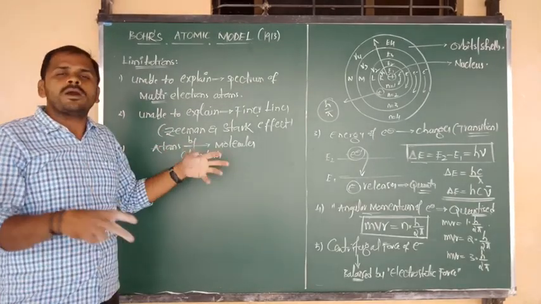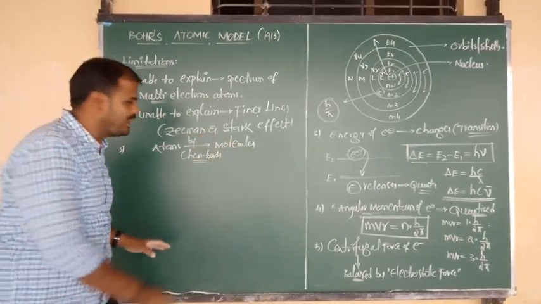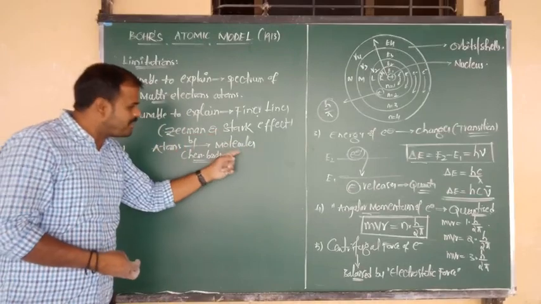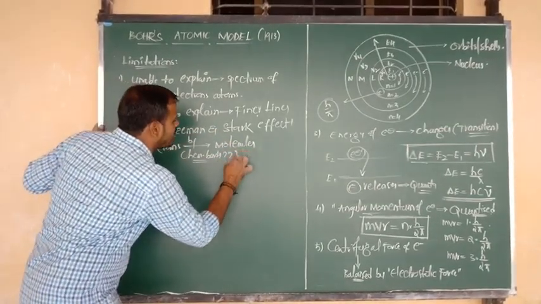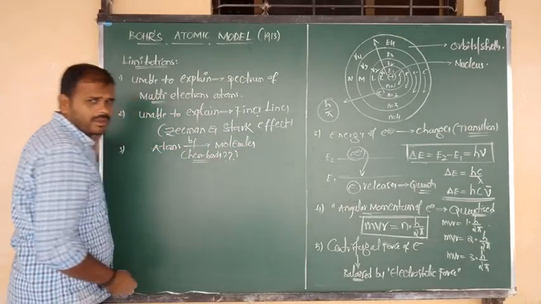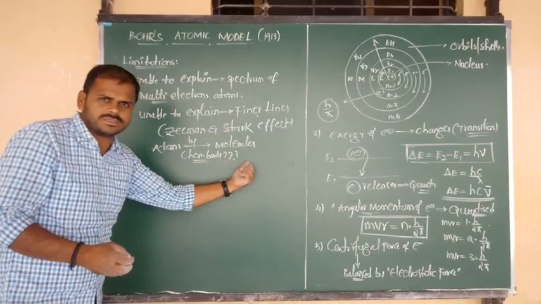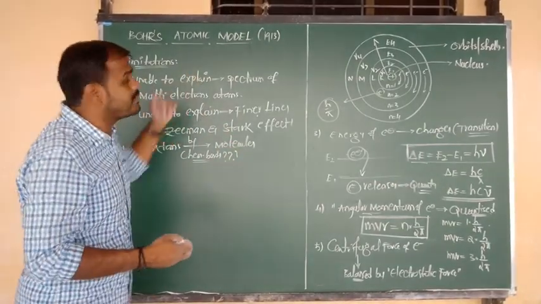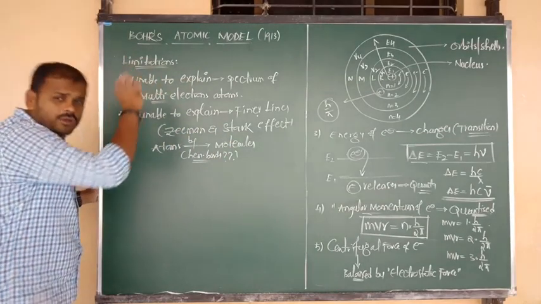So atoms upon combination by different types of chemical bonds form molecules. But he was unable to explain the formation of molecules from atoms by using which type of chemical bonds. So he was unable to explain the ability of atoms to form molecules by using a variety of chemical bonds. It was also not explained by Niels Bohr. Next thing is Bohr's atomic model.